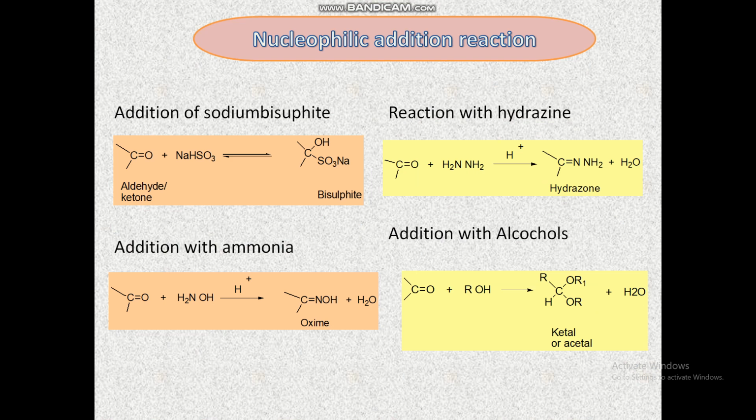Next, addition with ammonia. Ammonia or ammonia derivatives undergo an addition-elimination reaction with carbonyl compounds. Aldehydes or ketones reacting with hydroxylamine produce oxime derivatives with the elimination of water. First, an addition compound is produced as an intermediate. After that, with the elimination of water, it produces the final product, an oxime.